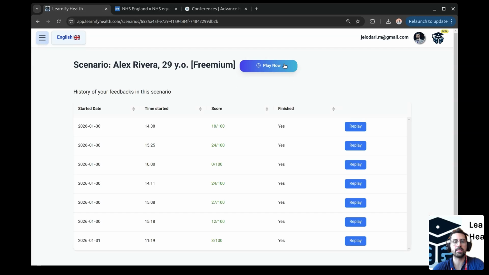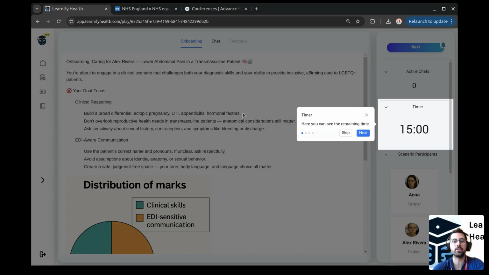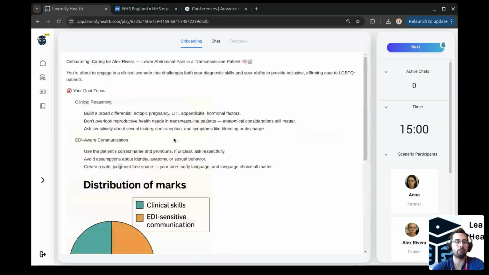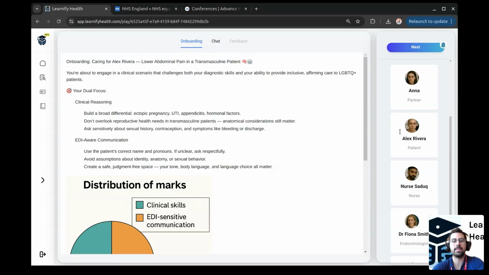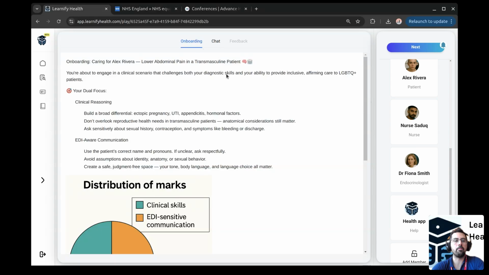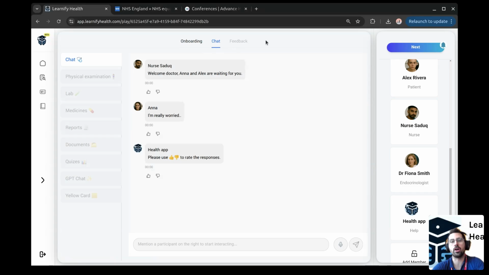For each of these scenarios, we provide onboarding. The practitioner is onboarded with information, clinical and EDI checklist for delivering the best care for the patient, in this case, in the simulation. There's an onboarding space, there's an interaction space where the individual is supposed to interact with the characters available, which you see on the left. And in the feedback space, the AI standardized feedback is provided for the practitioner.